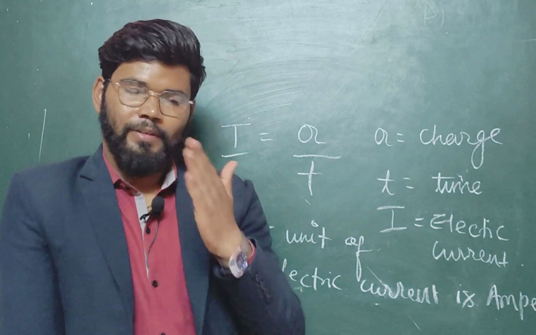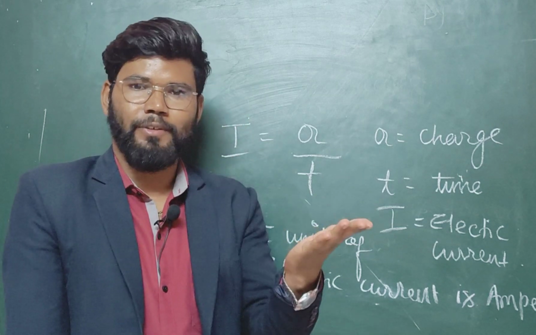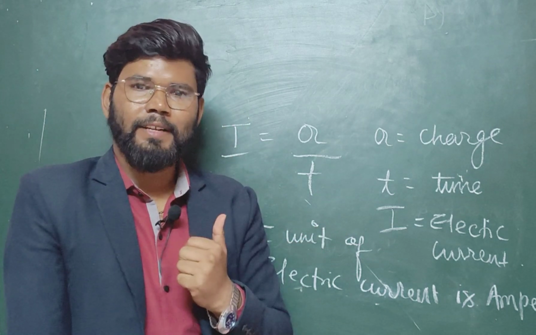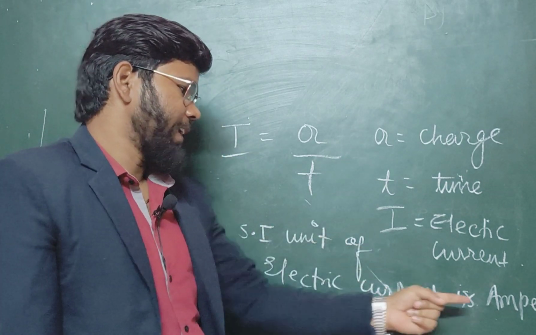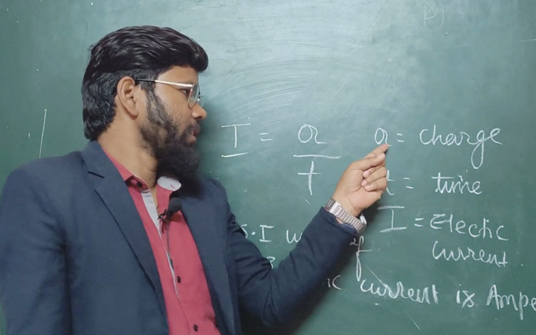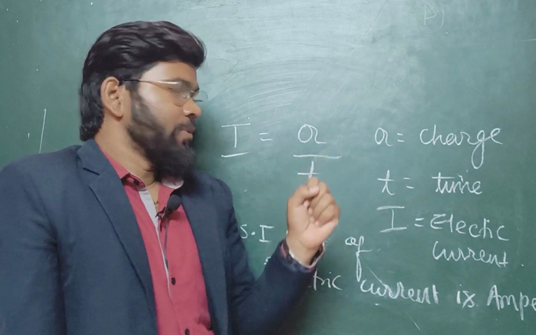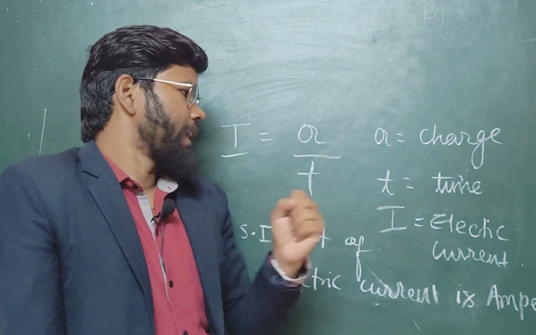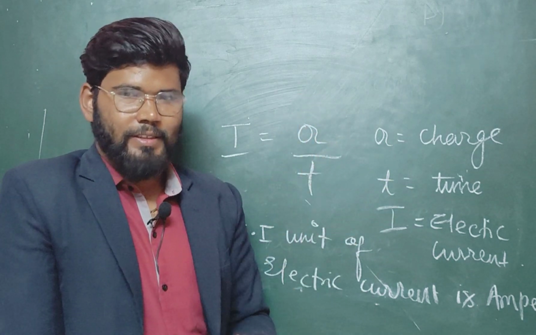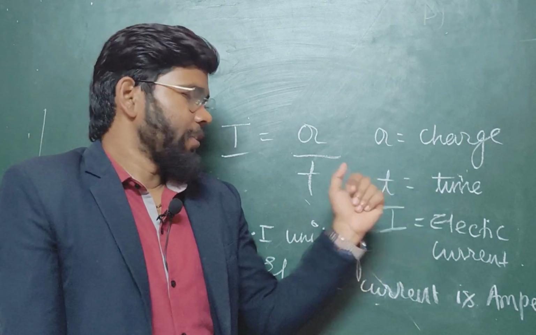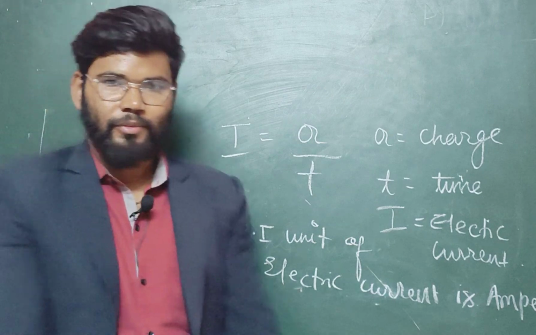So you have to define electric current as the rate of flow of charge, or the flow of charge per unit time. The second thing is that the SI unit of electric current is ampere, which is represented by the symbol A. One more term is charge. In symbolic form the charge is represented by Q, and the SI unit of charge is coulomb. The second thing is time. People know very well that in the CGS system, FPS system, and now the SI system, the unit of time is the same, that is the second. So these are the important segments of your physics.